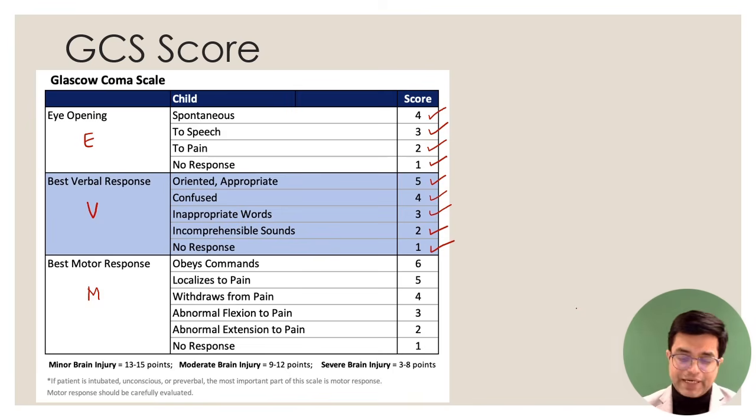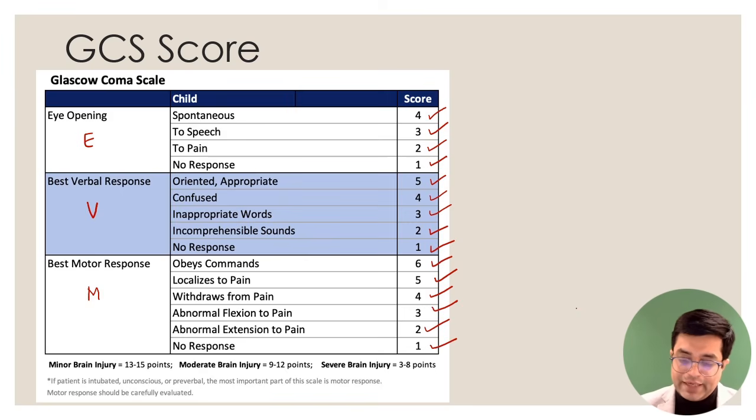And best motor response, if the patient obeys commands and moves the limb, that is score of 6. Localizes to pain, score of 5. Withdraws from pain, score of 4. Abnormal flexion is score of 3. Abnormal extension is score of 2. And no motor response to pain is score of 1.